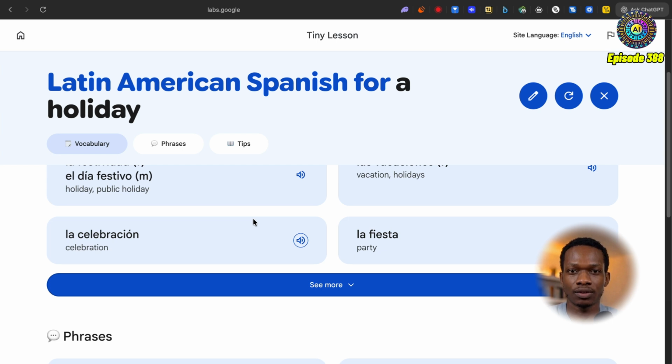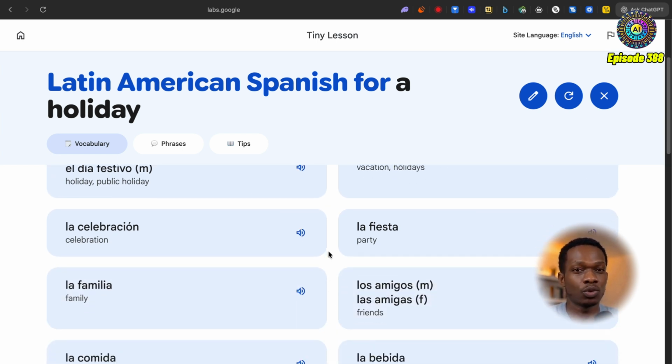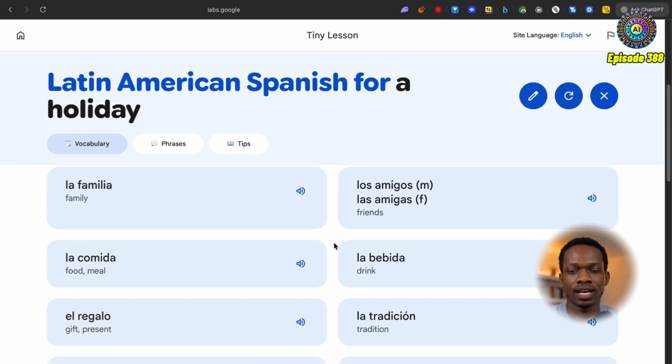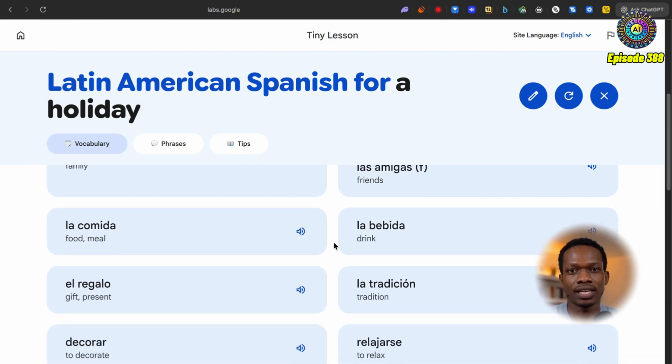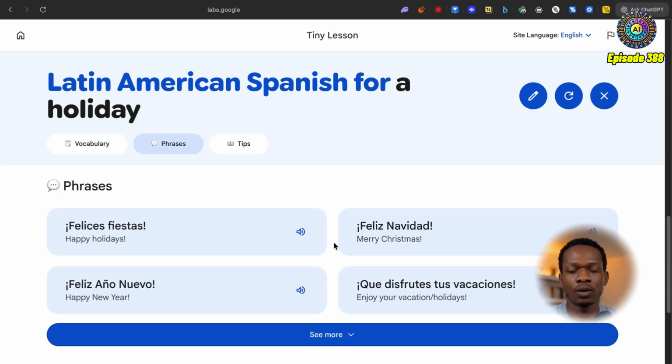Okay, cool. I'm not sure if you guys would have been able to hear that, but I could hear that nice and clearly. So I'm just going to click see more. We've got some other interesting tools like la familia, los amigos, las amigas, la bebida. Cool, great stuff. So those are the vocabulary words that we could use.